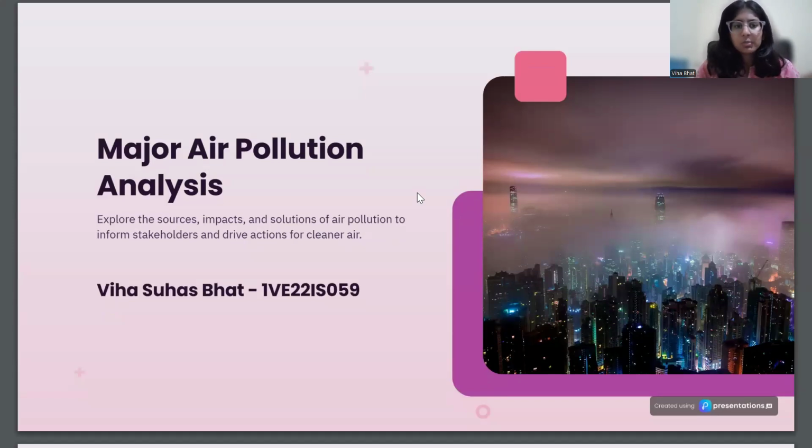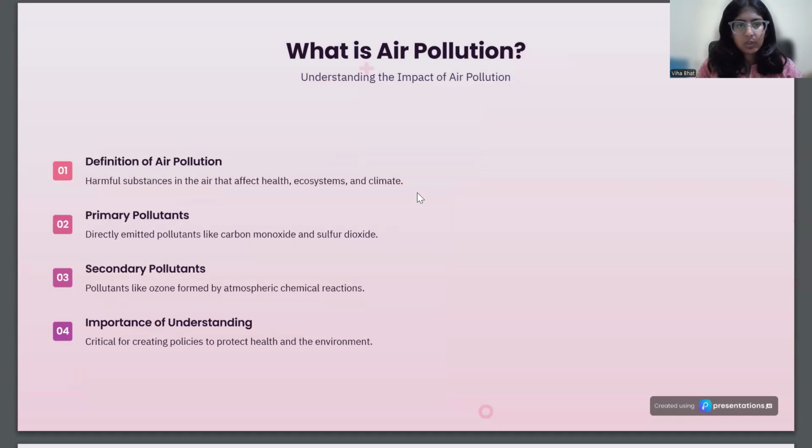Today we're going to talk about major air pollution analysis. We'll explore the sources, impacts and solutions of major air pollution to inform stakeholders and drive actions for cleaner air. So what is air pollution? Air pollution is basically harmful substances in the air that affect health, ecosystems and climate.